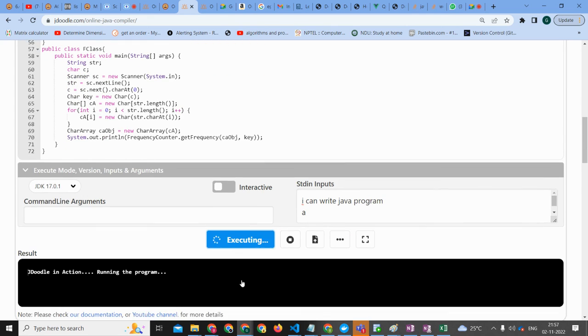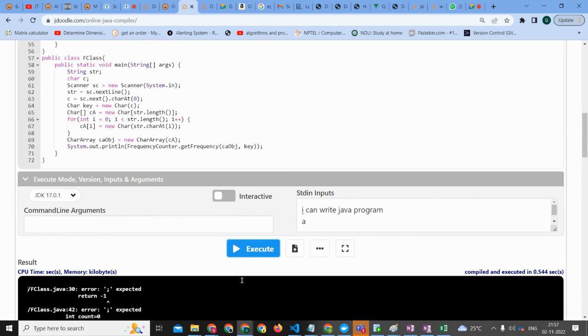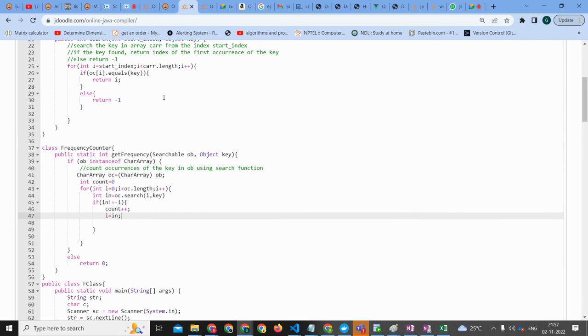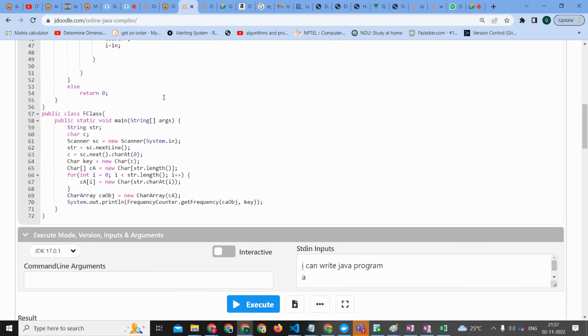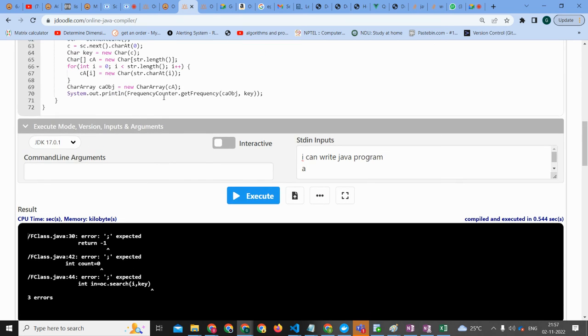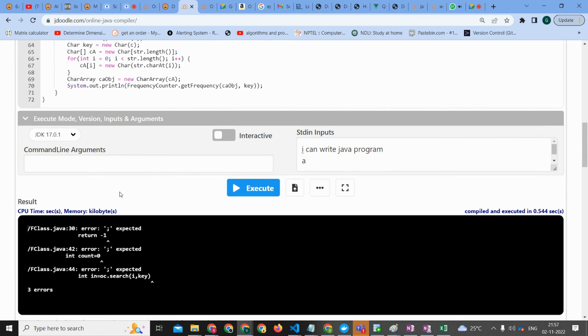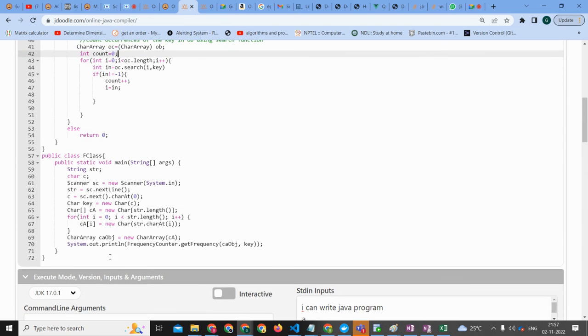We are done in a very, very crude way, but let's see. Return -1 is asking for a semicolon. Then int count equal to 0 is also asking for a semicolon. Fine. So line 44 is also asking for a semicolon.